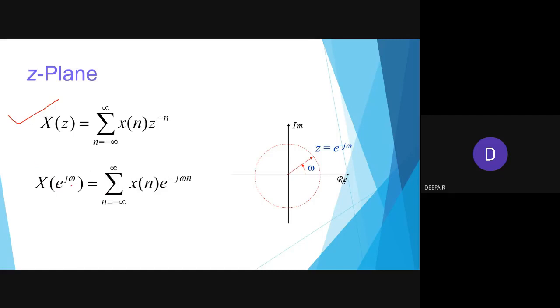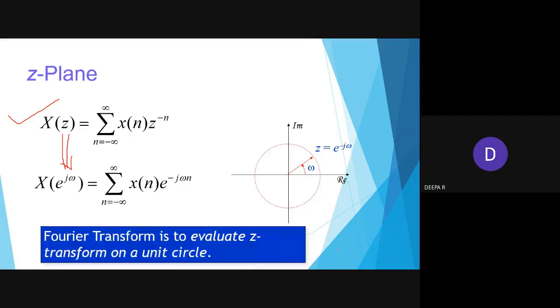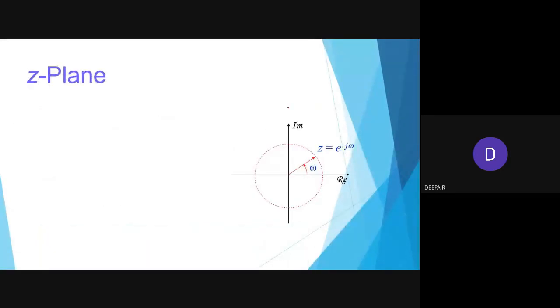You know e power j theta is equal to cos theta plus j sin theta, or e power j omega is cos omega plus j sin omega, right? Once you apply it, it is like an angular moment, so z equal to e power j omega representation. We are equating this z with e power j omega, so at this condition we have an angular frequency of omega, right? So this Fourier transform is used to evaluate the z transform on a unit circle. This unit circle means the magnitude will be 1.